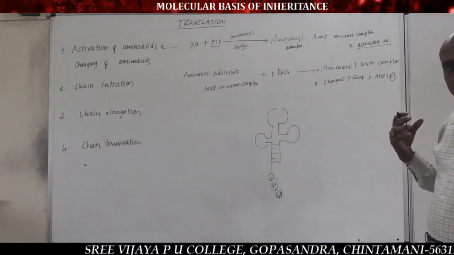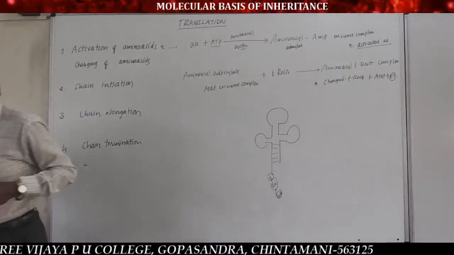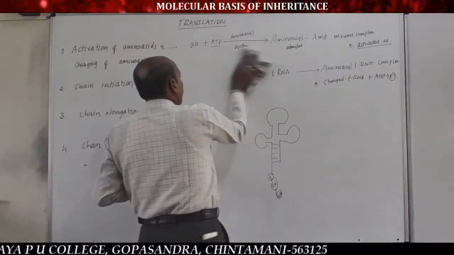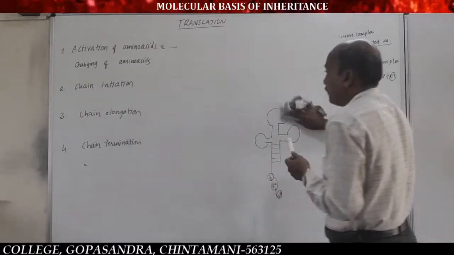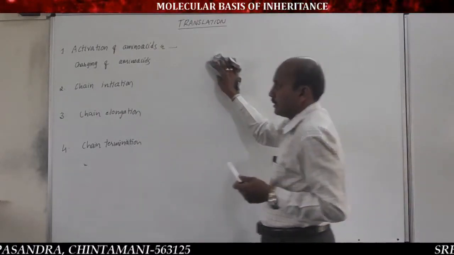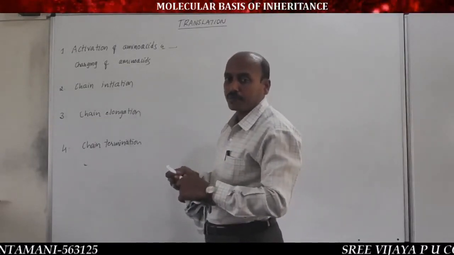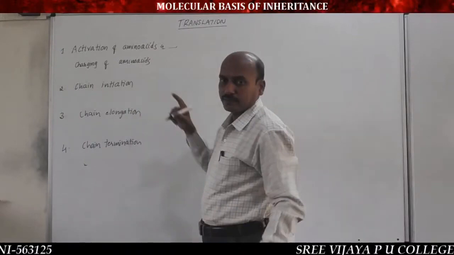Now this activated amino acid carried by tRNA enters into the ribosome and initiates the formation of the polypeptide chain. That is the second step called chain initiation.